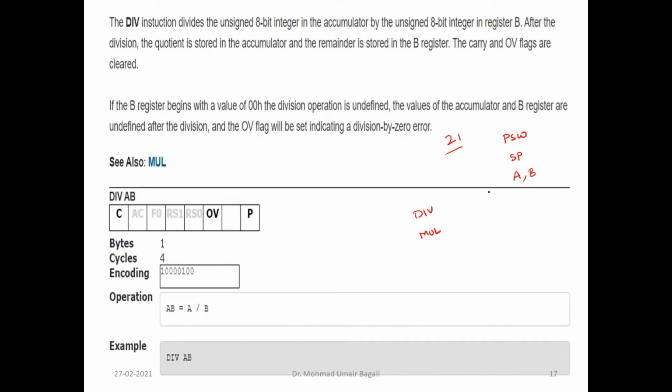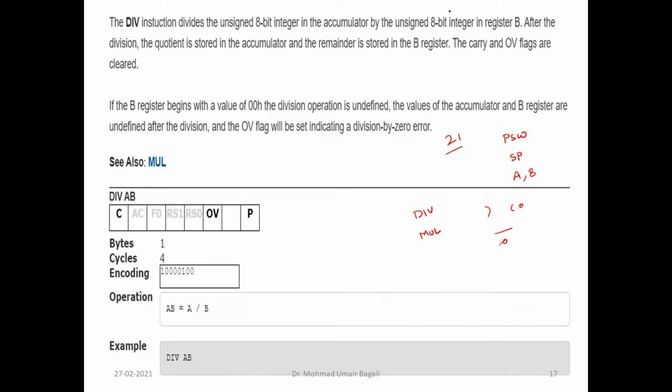Why does it play a role in division? Because when you perform a division operation, you have two answers: one is the quotient, and the other is the remainder.